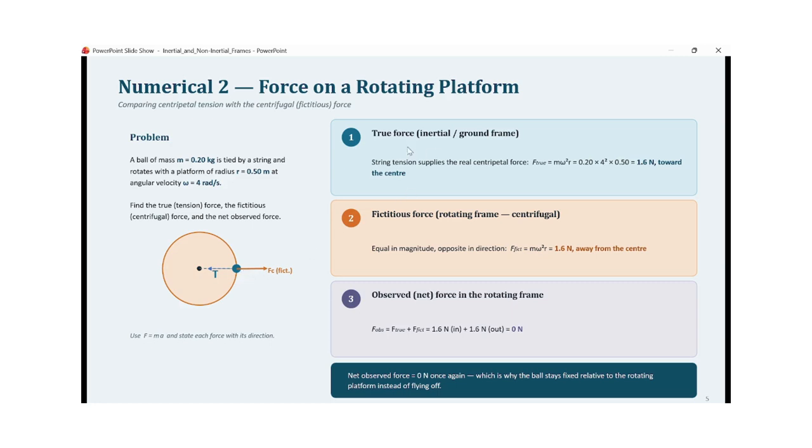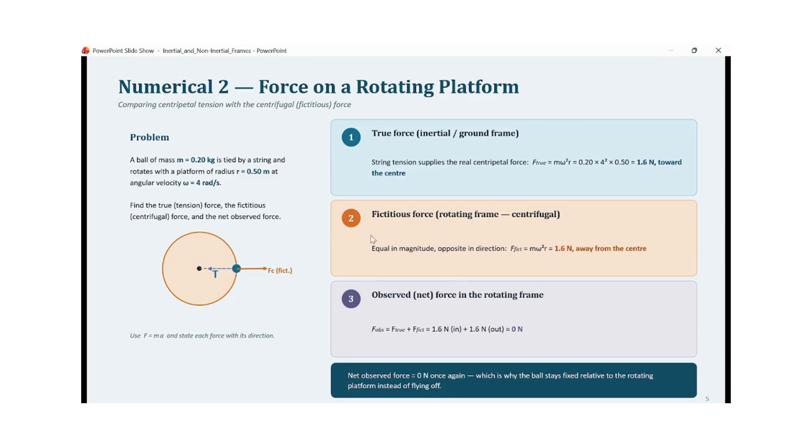We can calculate the true force, that is the force with respect to the inertial frame, the ground frame. This will be the centripetal force, F equal to mass times acceleration, and acceleration is r omega square, so m omega square r. This comes out to be 1.6 Newton towards the center of the circular platform.